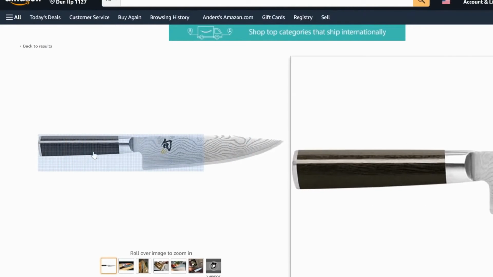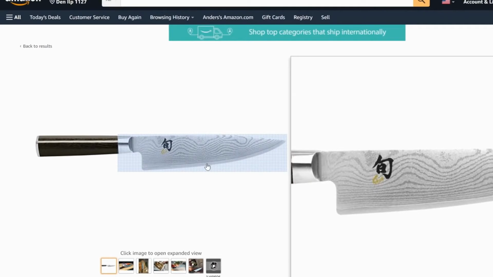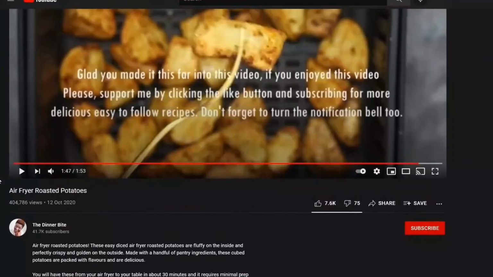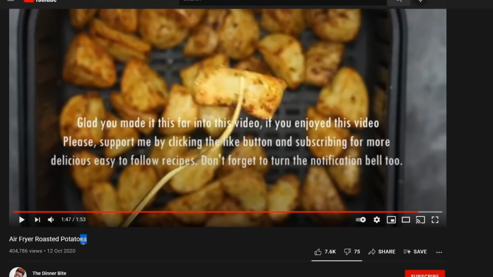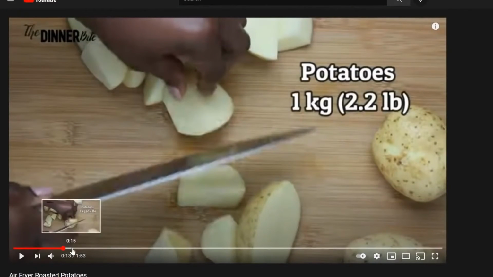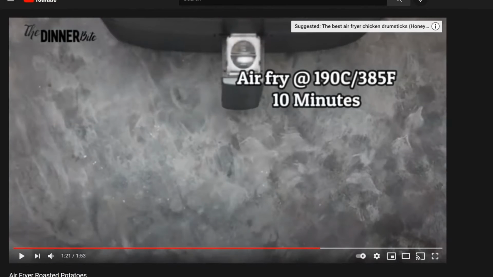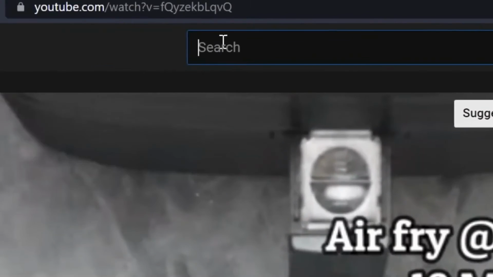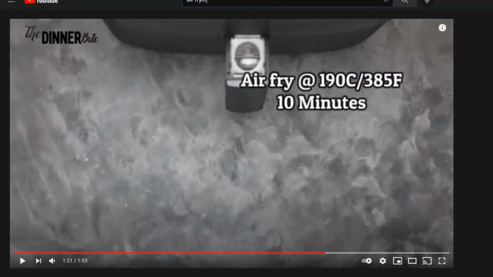But you might be wondering, how do I actually find the videos to make videos? For example, this air fryer roasted potatoes. Well, if you want to be higher quality, just go out there and do it yourself. This is literally the easiest content you can do. Chopping some potatoes, filming it straight down, putting it into a bowl, and then putting it into the air fryer. But I definitely understand. So what you should do is go here, search for air fryer.